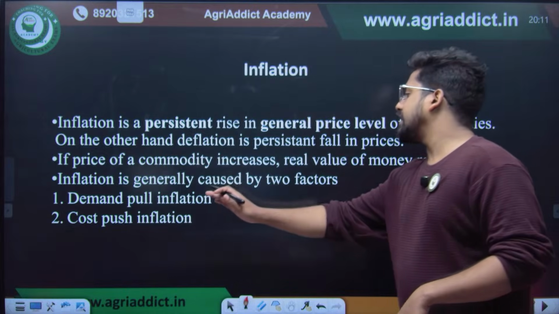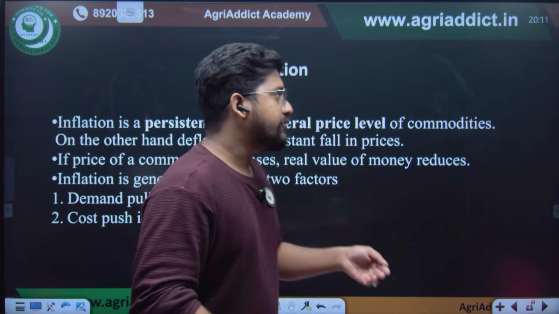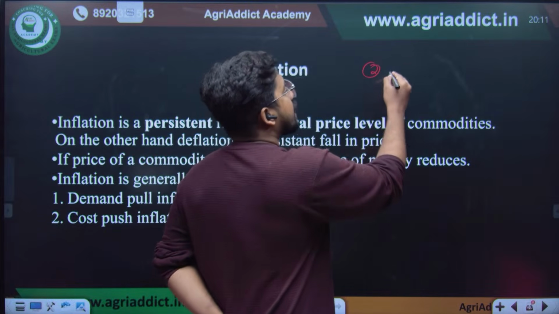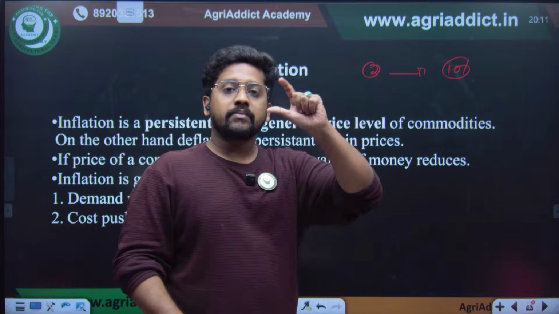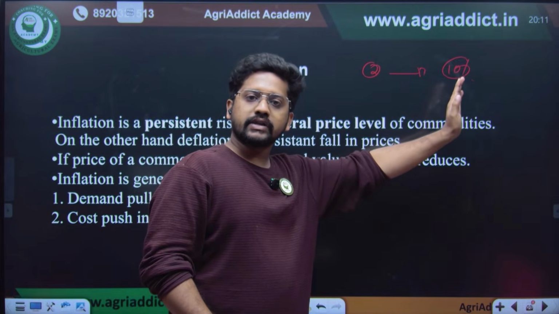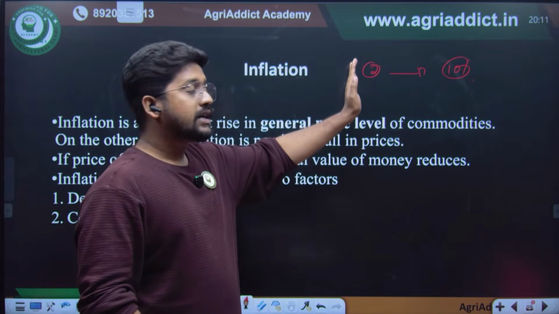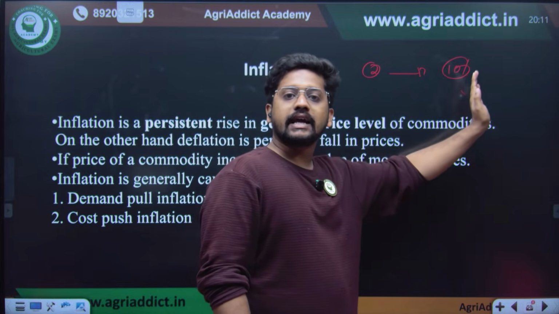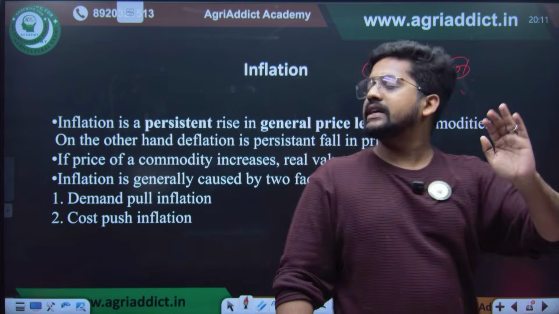So if the price of a commodity increases, what happens to its real value? It reduces, right? Imagine that we used to get a Poppins for maybe 2 rupees earlier. Right now for a Poppins it is maybe 10 rupees or 5 rupees, I don't remember. But the same 10 sweets in the Poppins are the same right now also. There is no change in the flavor, no change in the quantity, but the same quantity sold at 2 rupees is becoming 10 rupees. This showcases the increase in the general price level, right? So the real value of the commodity diminishes when the monetary price increases.